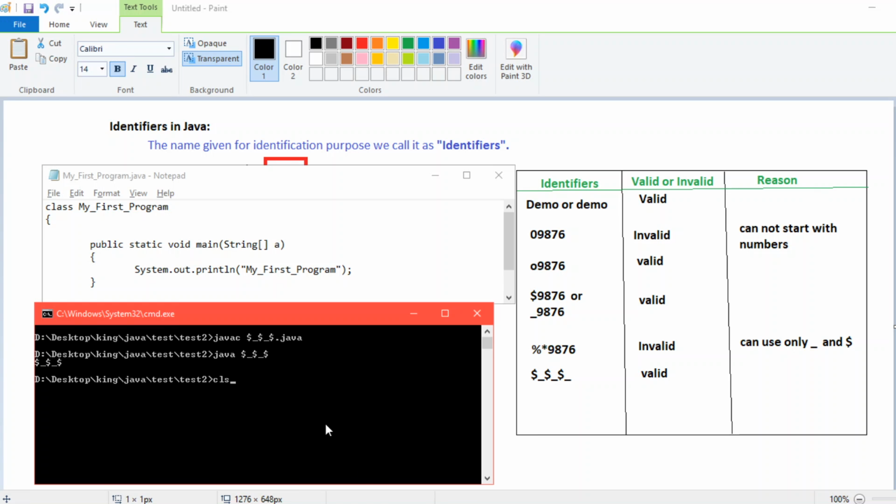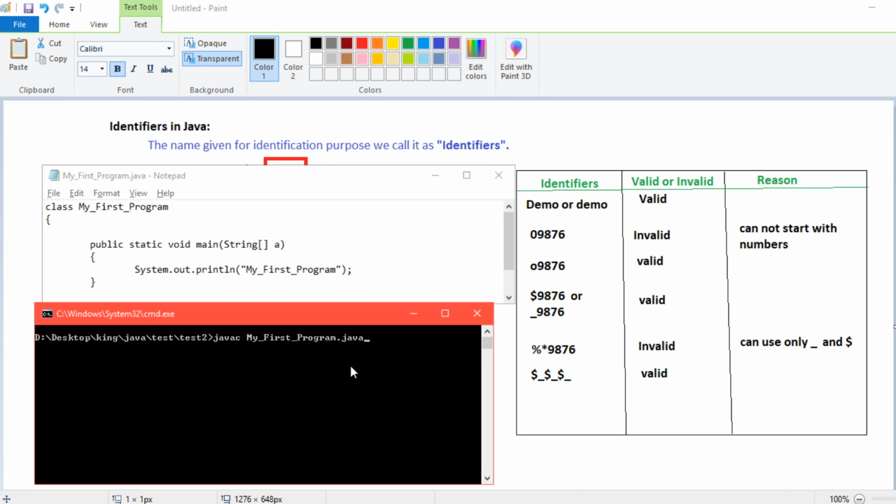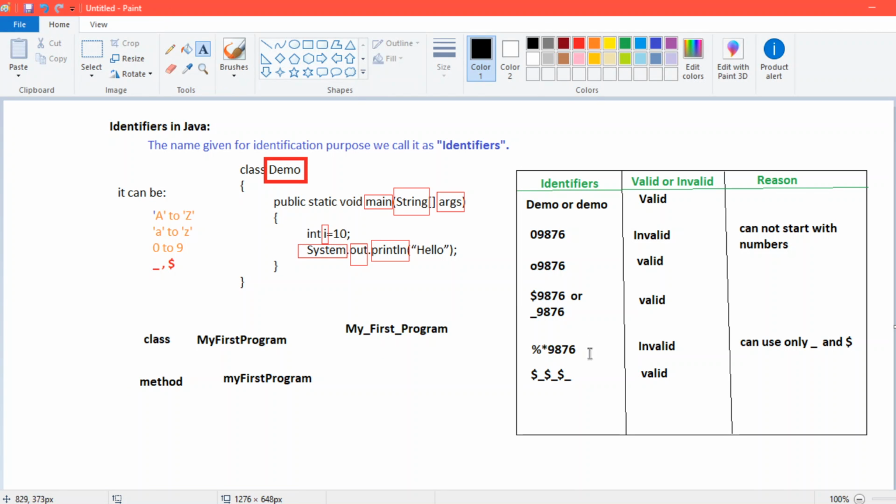cls, dot java. Okay, it compiles fine. It also runs. So we can go with these things, but starting with percentage or anything apart from dollar and underscore, nothing will work. And we already discussed these things. We can use alternate dollar and underscore.